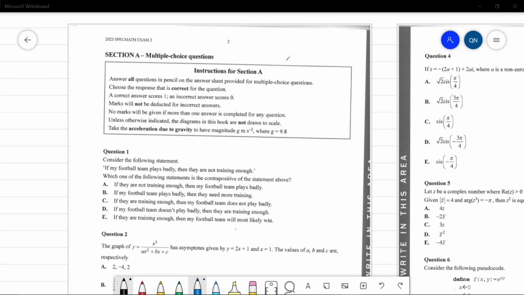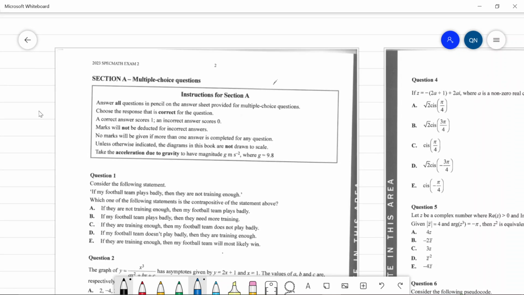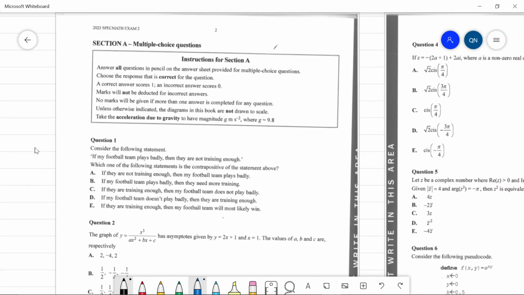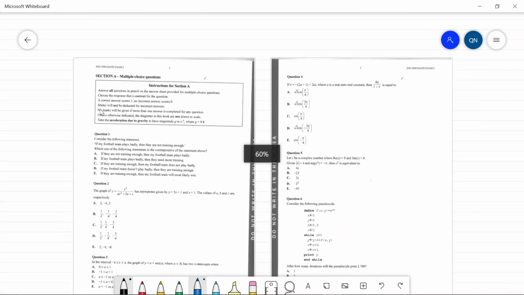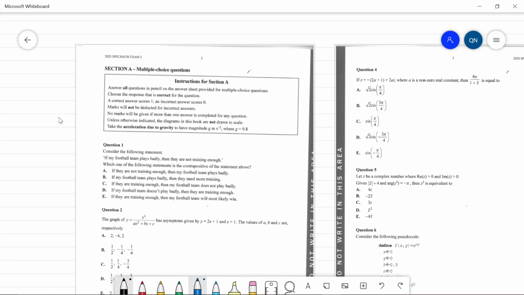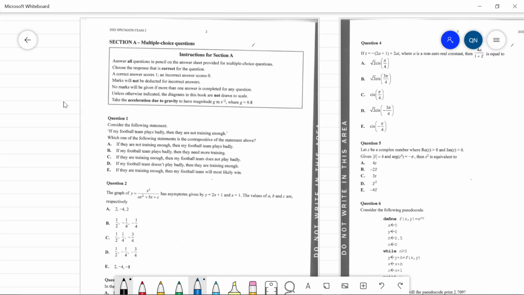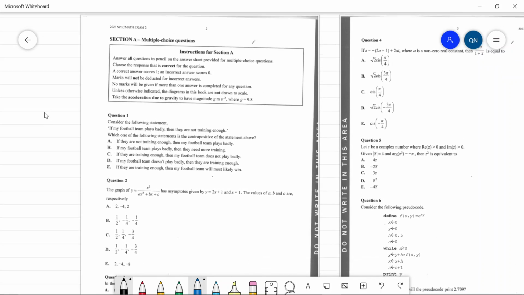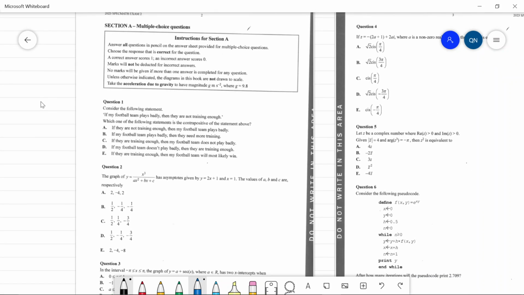So today we'll take a look at the 2023 Specialist Maths Exam 2, which finished not too long ago. I just got a copy of this exam from my Discord server, which is quite nice. We're going to be doing the multiple choice section today. Probably not extended response today though, because I have an exam tomorrow and I kind of want to study for that. So we'll see how much of multiple choice I can get through. I'll do extended response probably tomorrow when I have time.